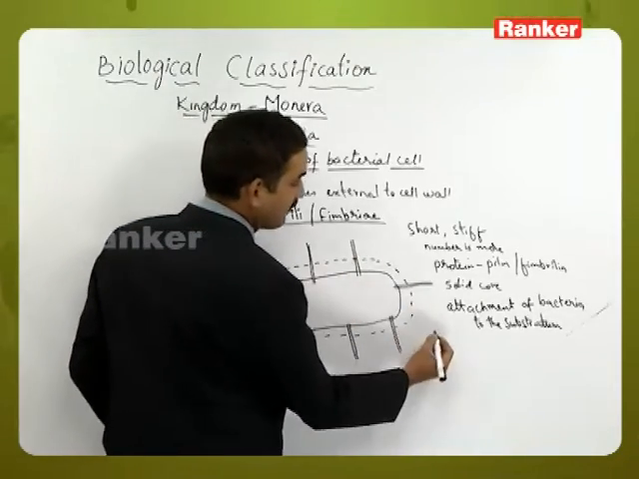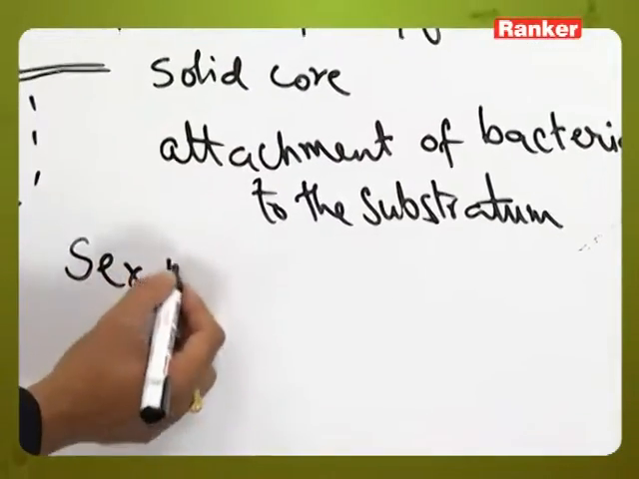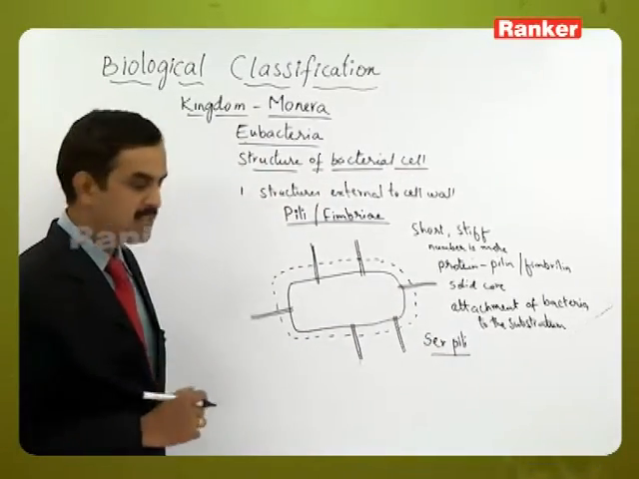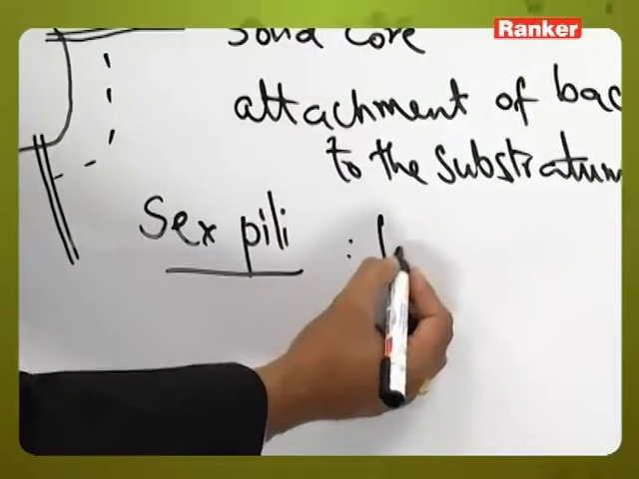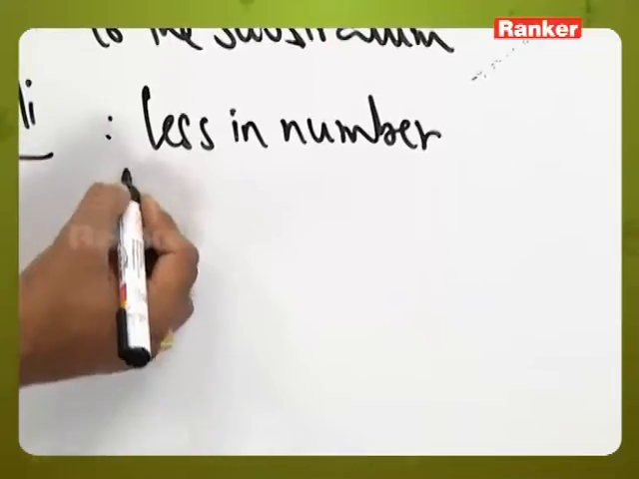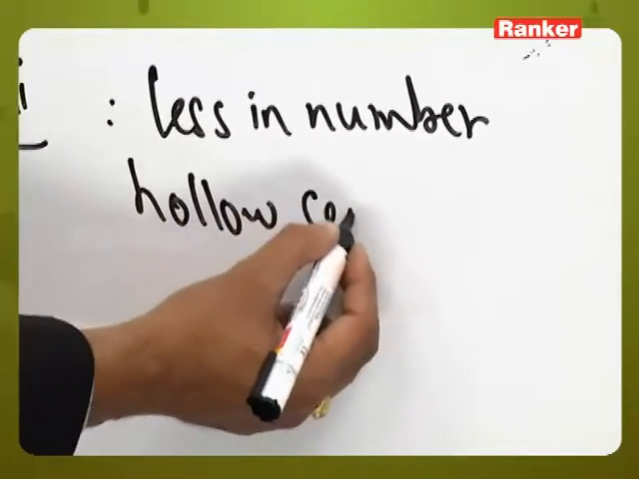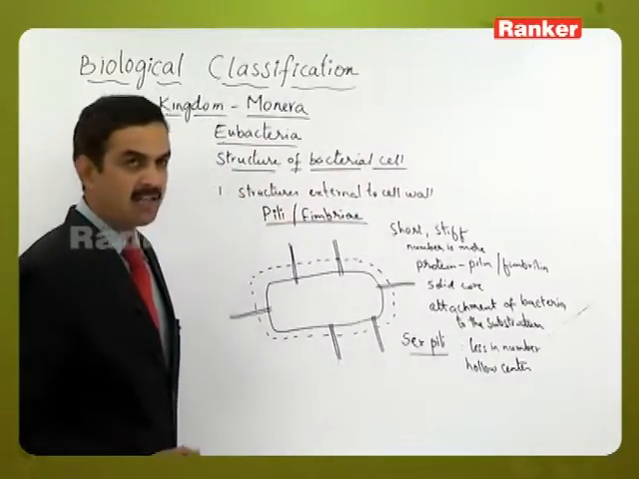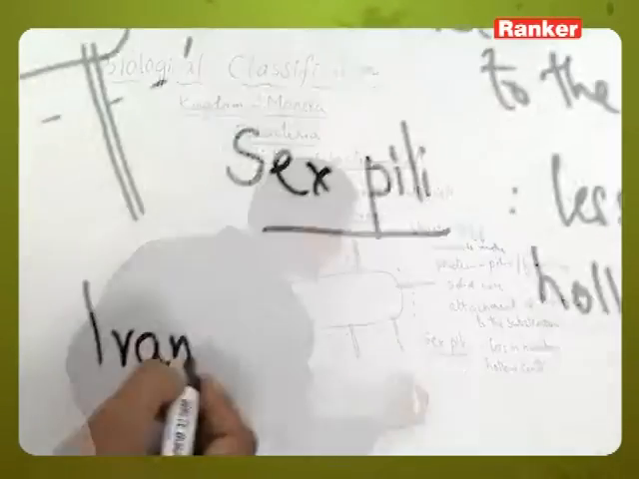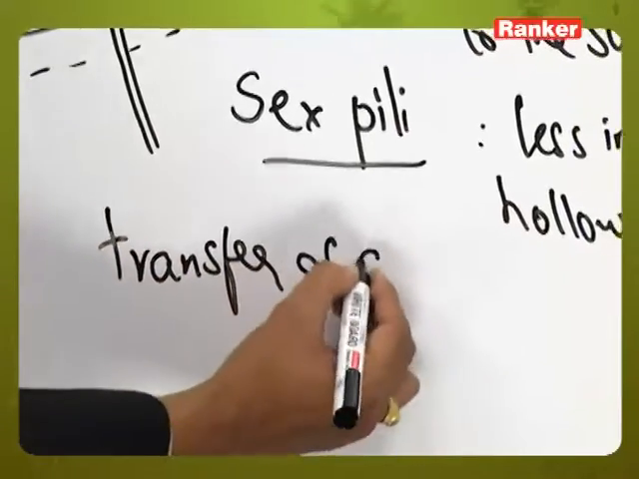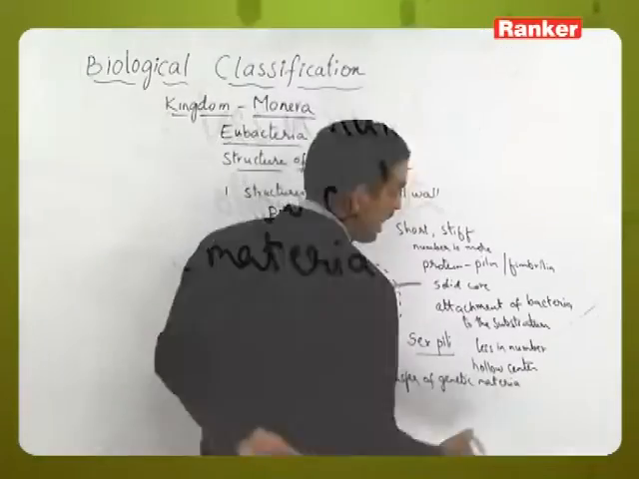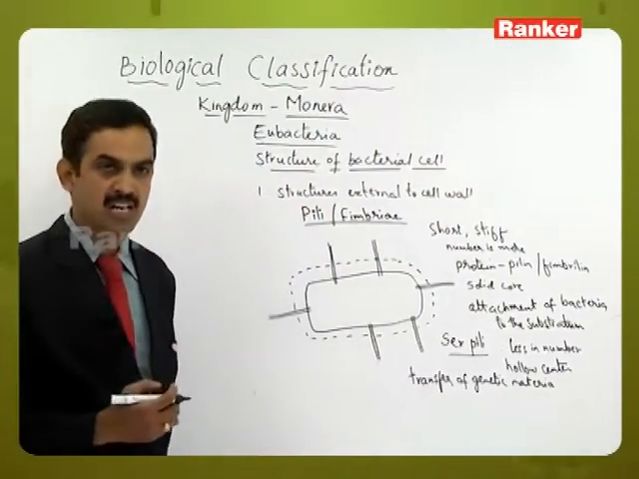And among the pili, some special types are called sex pili. How do sex pili differ from normal pili? Sex pili are comparatively fewer in number than normal pili, and they have a hollow core. This hollow structure helps in the transfer of genetic material from one bacterium to another during the process of conjugation.